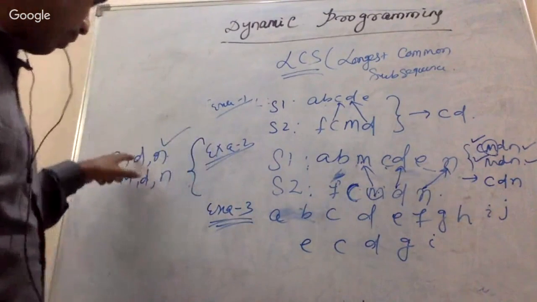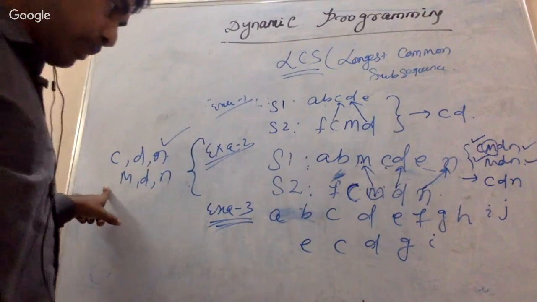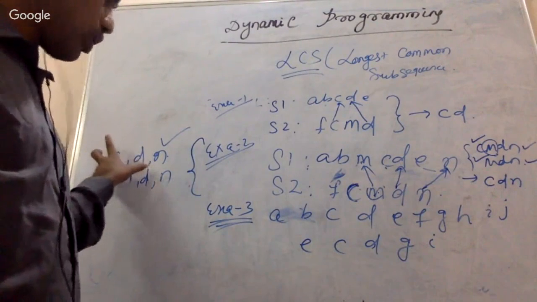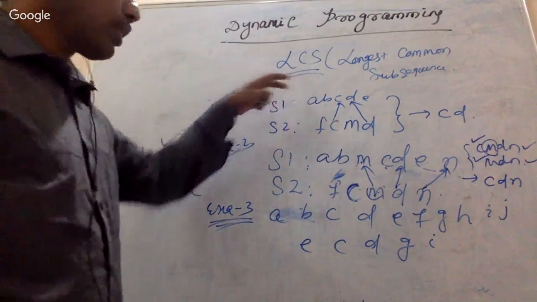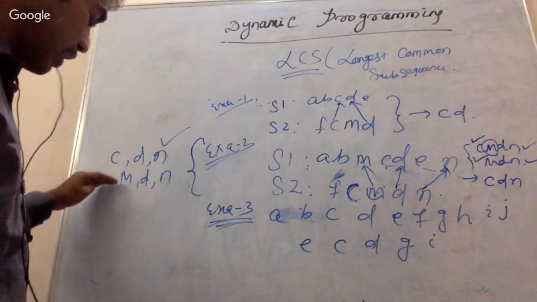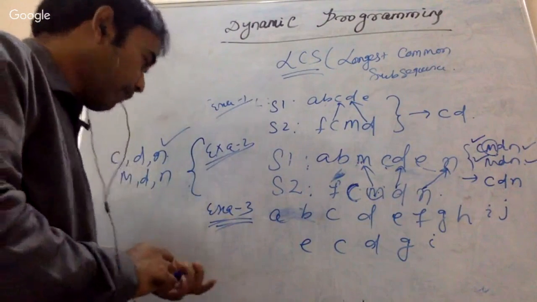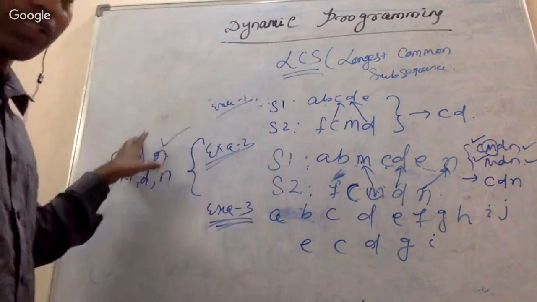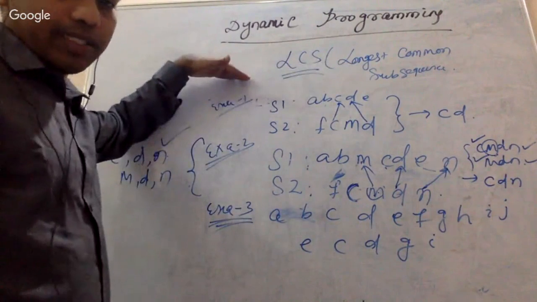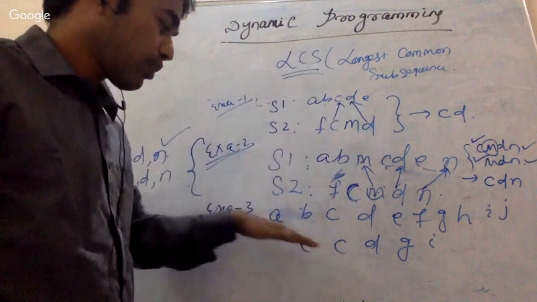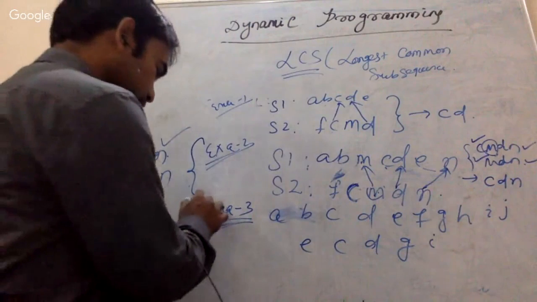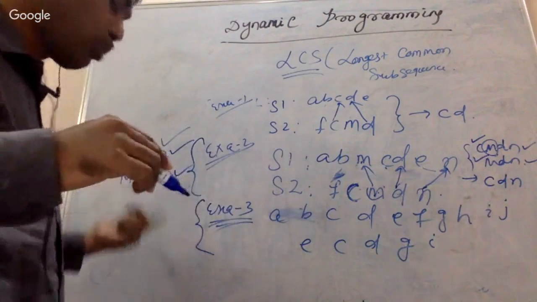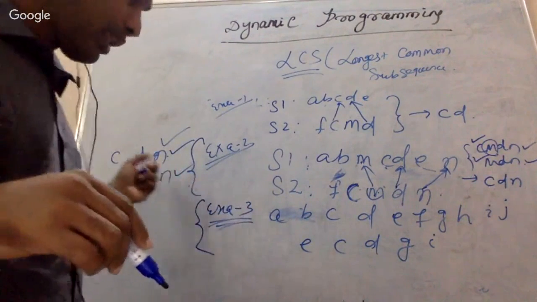These two have the same length. But there are possibilities of different subsequences. Whenever there are possibilities of different subsequences, our objective is to find that particular subsequence which has the highest or longest length. That is known as LCS, or longest common subsequence. Just find the LCS for this particular example. For example 2, you can take this one as the answer, or you can take this one, because both have the same length, right? So that's okay.